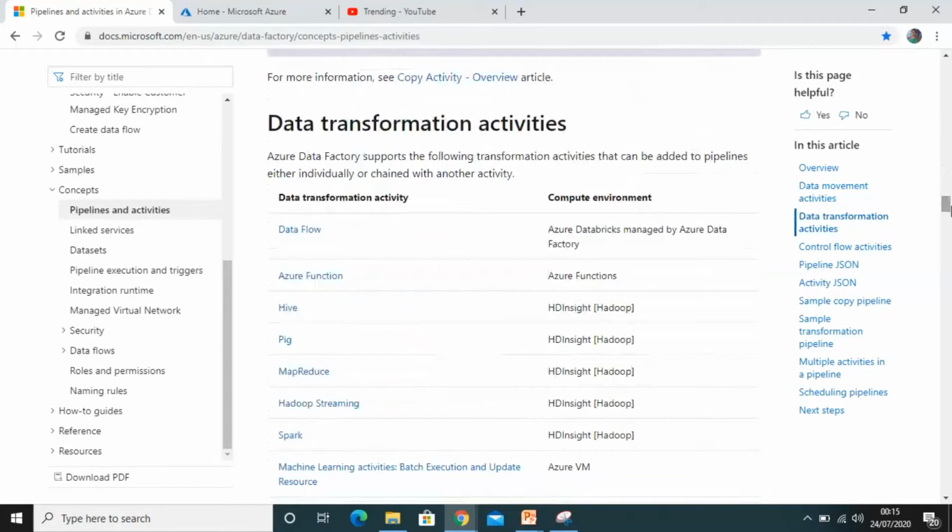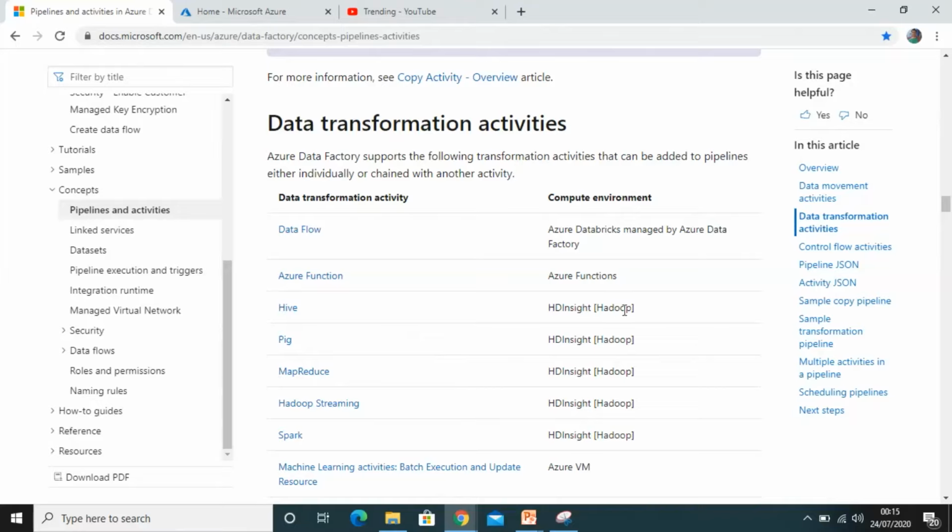Same with data transformation activities: we get the data as an input and we do some transformations on that data, make it into the required format for the target, and load it into the target. For data transformation, we have these activities in Azure Data Factory: data flow, Azure Function, Hive. This is for Hadoop.